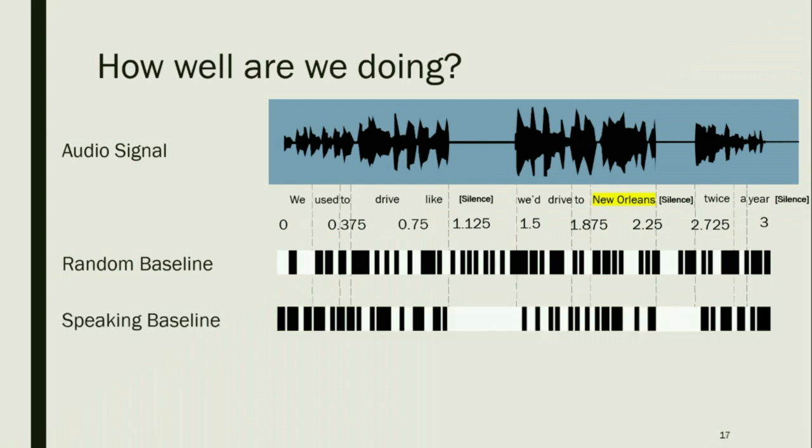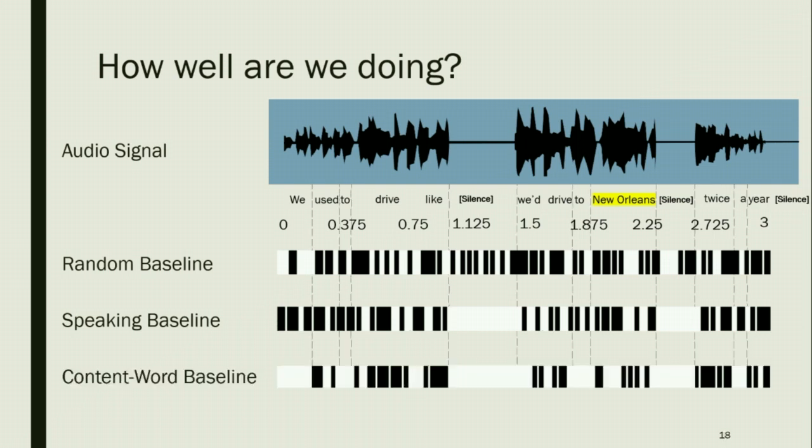The second baseline that we made was the speaking baseline. This baseline always predicts that there's not a location mentioned when there's silence or no speech. And so you can imagine that this one performs a lot better than the random baseline. This baseline predicts 0 or 1 randomly when there is speech. As you can imagine, since there might be a lot of silence in the audio files from the other person not speaking, this baseline is going to perform a lot better.